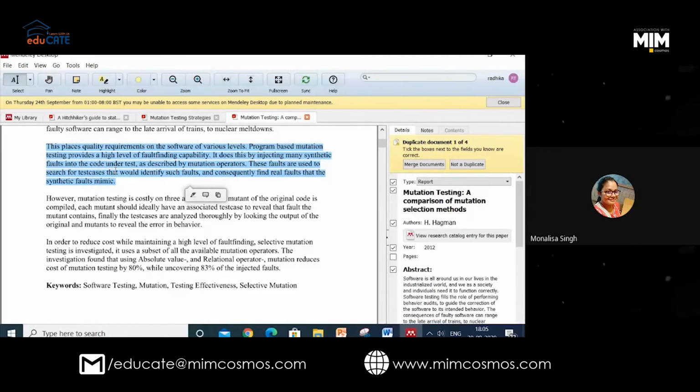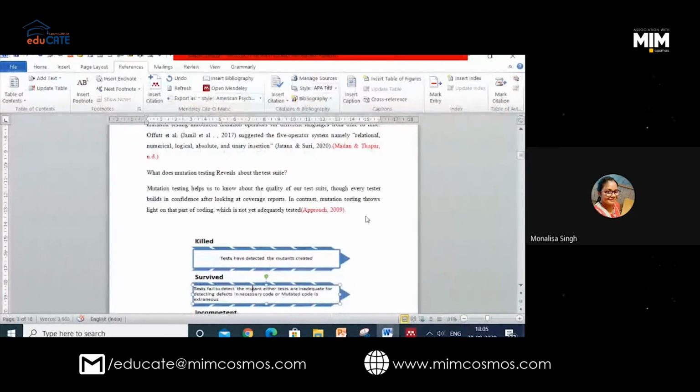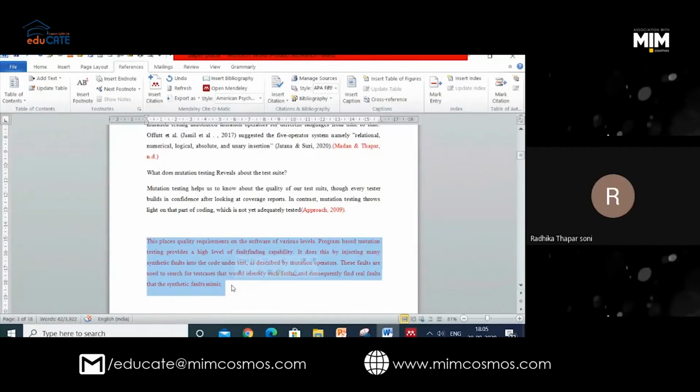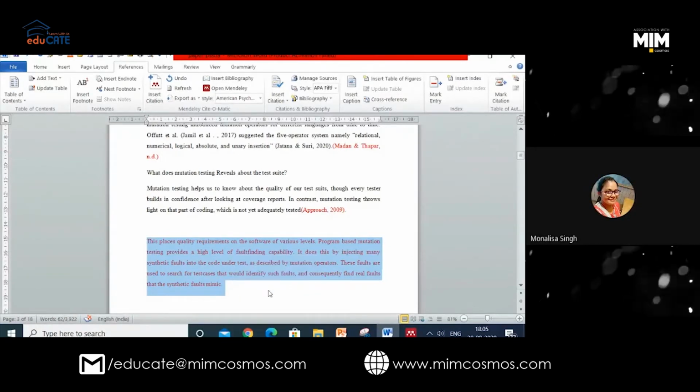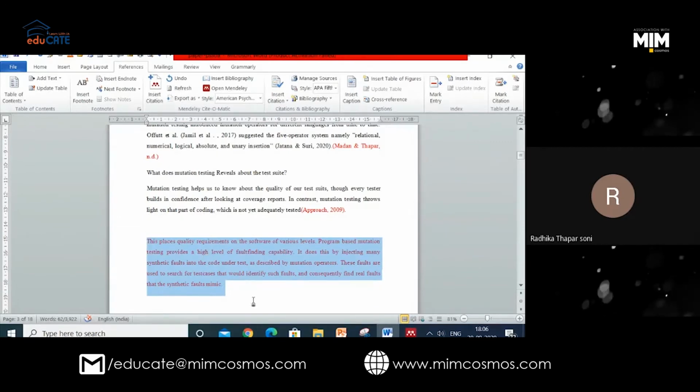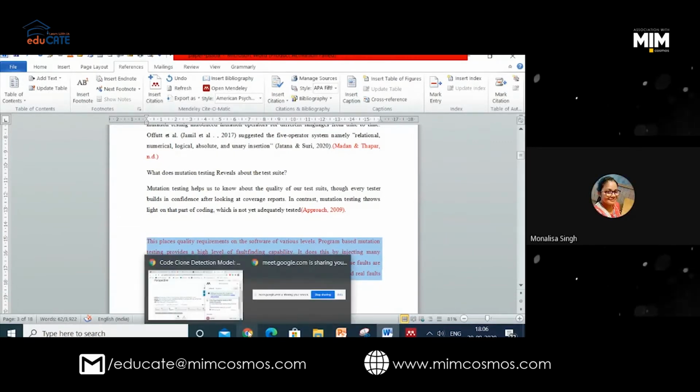Then suppose I move to my paper, I'm writing and I want to add those comments onto my paper. Can you see the button, copy? Just copy, and for example, I want to paste it here. In this way we have to do. Naturally, don't do this. You have to write in your own words. That I know, but I was asking. So I made it clear, I hope. Yeah. Thank you.